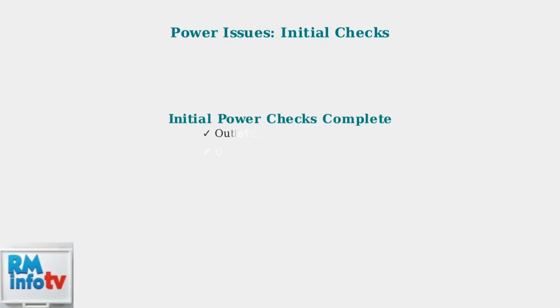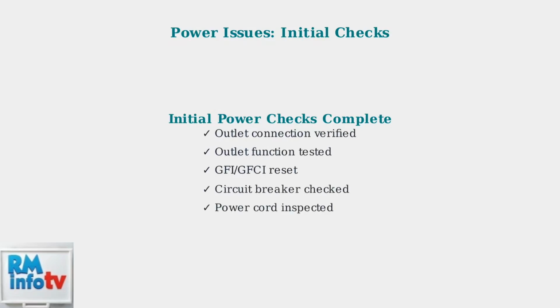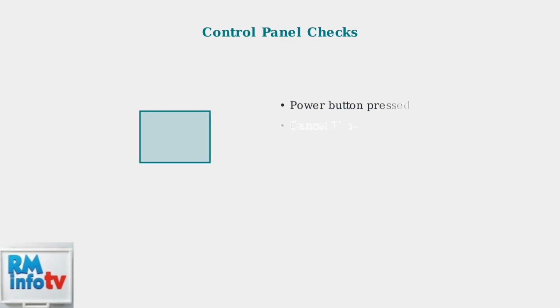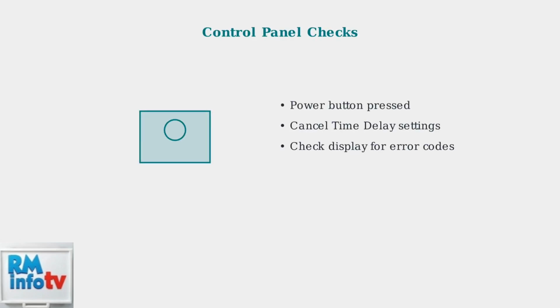These 5 initial power checks resolve most common startup issues with Haier portable air conditioners. If your unit still won't turn on after completing these steps, the problem may require more advanced troubleshooting. If power supply checks didn't resolve the issue, the next step is examining your air conditioner's control panel and settings. Several configuration problems can prevent the unit from operating properly.